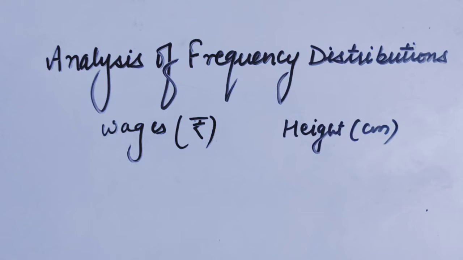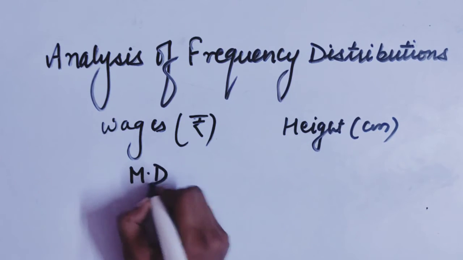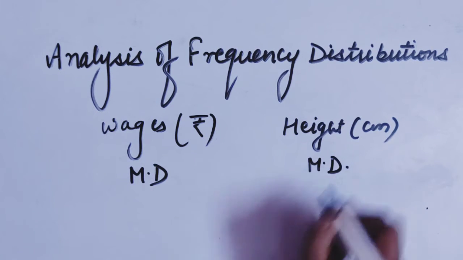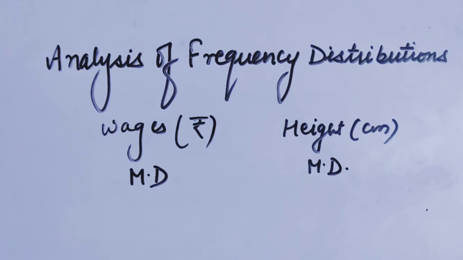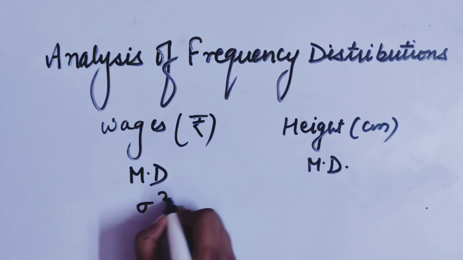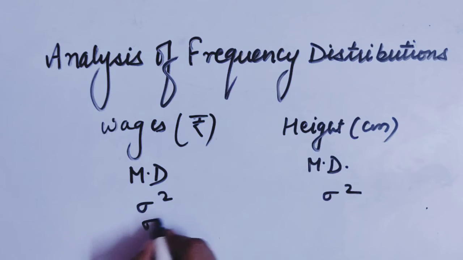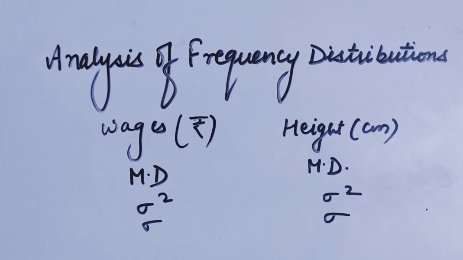When we have found mean deviation, variance and standard deviation in both the cases, we are still unable to compare the data.